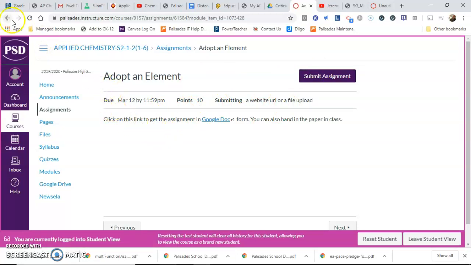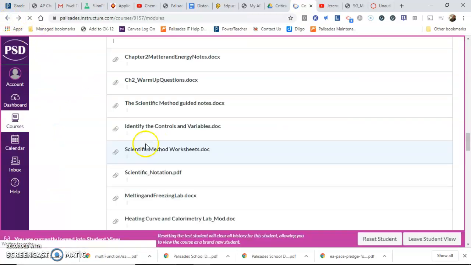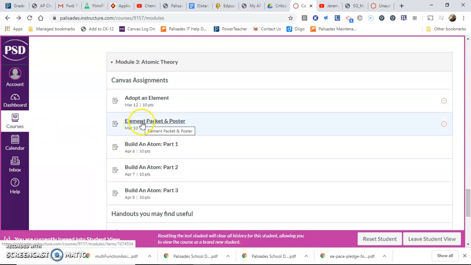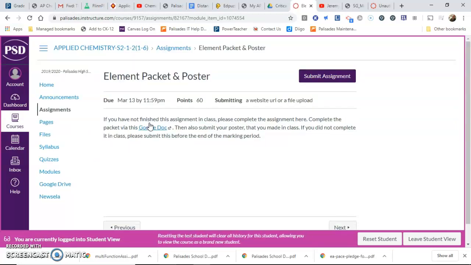You just click on Submit Assignment and then submit the Google Doc that you had. The other assignment for this was called the Adopt an Element Packet and Poster. This is the actual poster that you were doing in class, and if you didn't finish that in class, you have to hand it in here. This is a 60-point assignment. This can really help your grade, it can help it a lot, because most of your assignments are 10 points, and this is a 60-point assignment. I thought it was really easy. I thought you guys were really into it, so that's why I made it a lot of points, so that you guys can get a lot of credit for it.